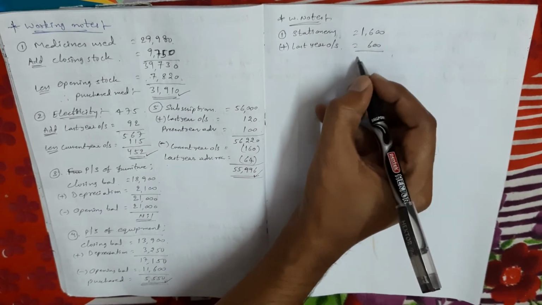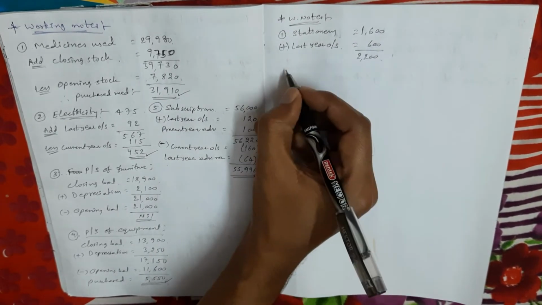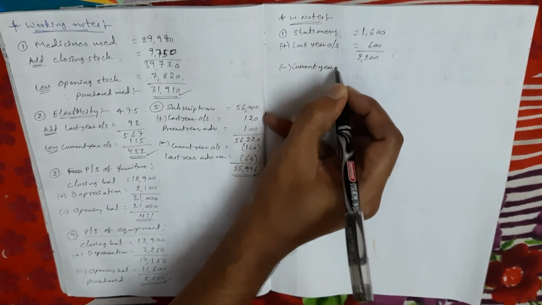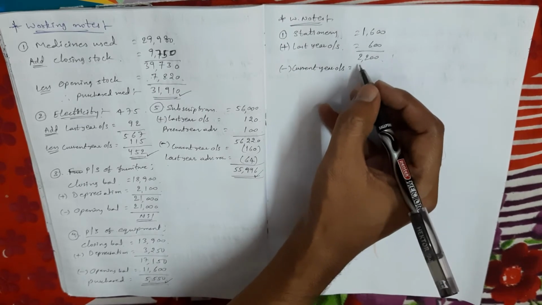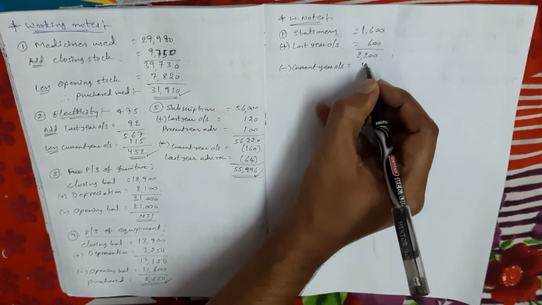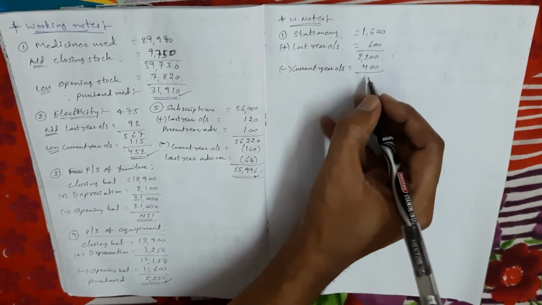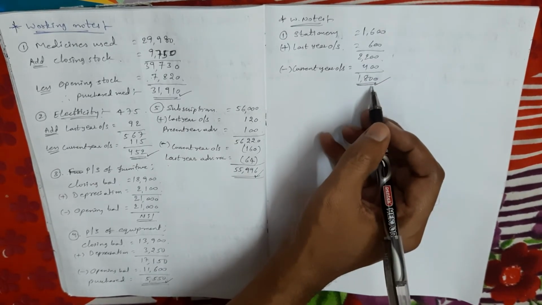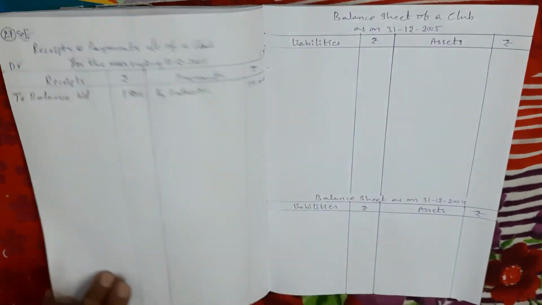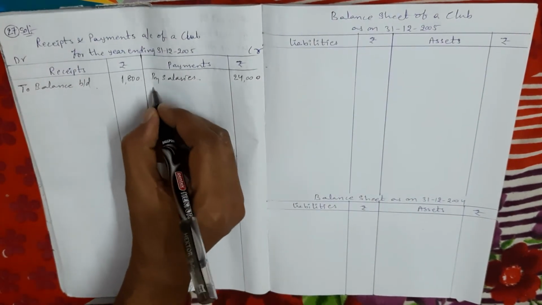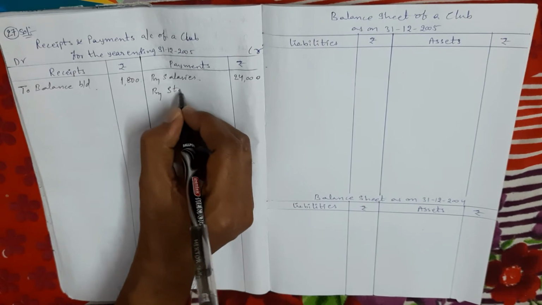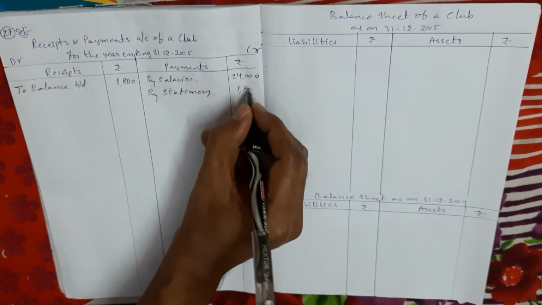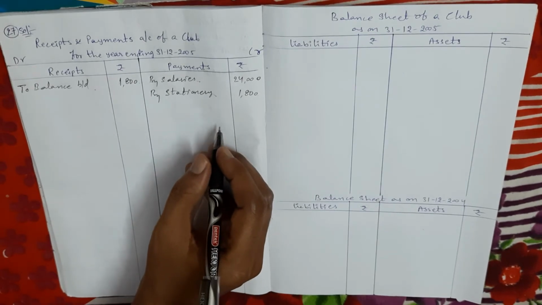So here total 2200, then minus current year outstanding. In second form we are doing now, so reverse order, 400 minus, so the balance 1800 rupees is the current year purchased amount. So it comes in the receipts and payments account credit side. Purchase of stationery, 1800 rupees.